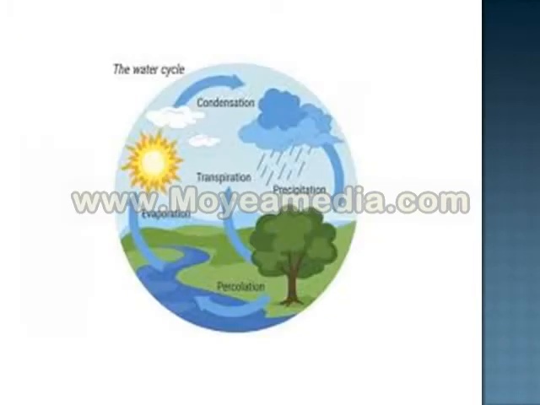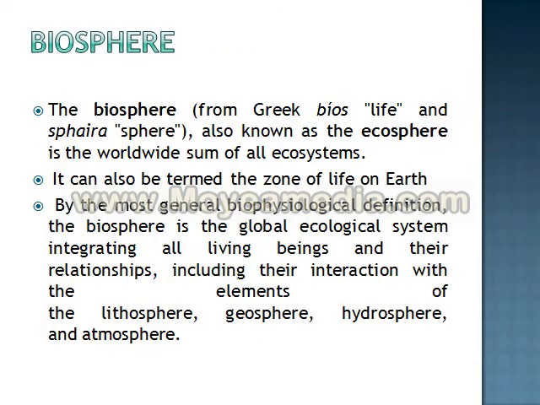Now another term which you have to remember here is biosphere. Bios is a Greek word which means life. It is the ecosphere, and ecosphere means the entire sum of all the ecosystems on the earth. That is, everything which is having life comes under biosphere.